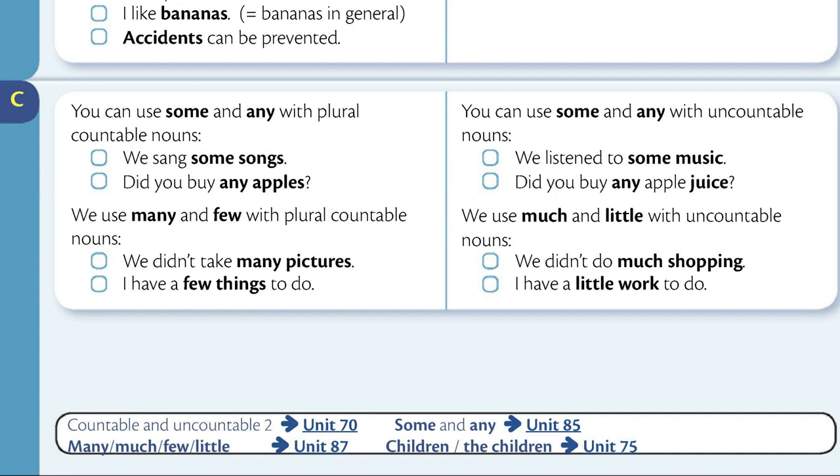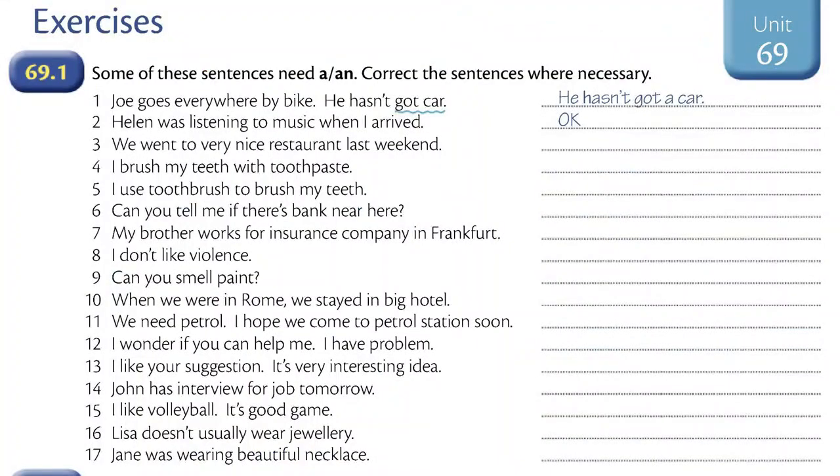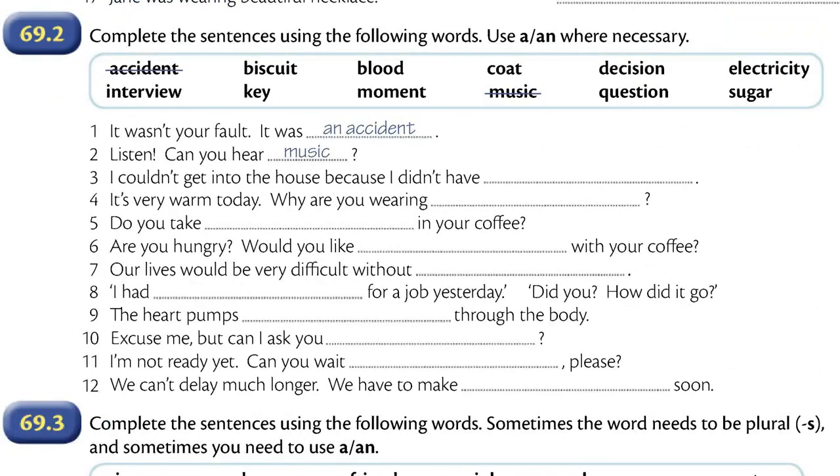We use many and few with plural countable nouns. We use much and little with uncountable nouns. We didn't take many pictures. We didn't do much shopping. I have a few things to do. I have a little work to do. Now you can do exercises. Please pause the video when you see the exercise that you need and do it.